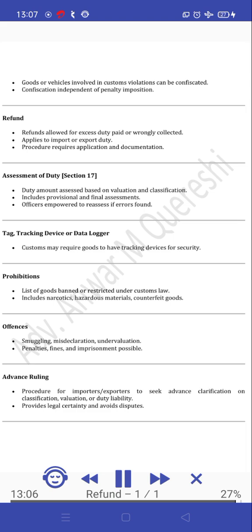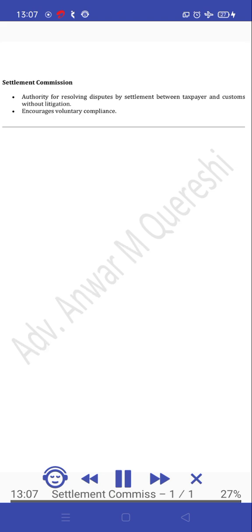Prohibitions: list of goods banned or restricted under customs law, including narcotics, hazardous materials, counterfeit goods. Offenses: smuggling, misdeclaration, undervaluation. Penalties, fines, and imprisonment are possible. Advance ruling: procedure for importers and exporters to seek advance clarification on classification, valuation, or duty liability. It provides legal certainty and avoids disputes. Settlement Commission: authority for resolving disputes by settlement between taxpayer and customs without litigation. It encourages voluntary compliance.